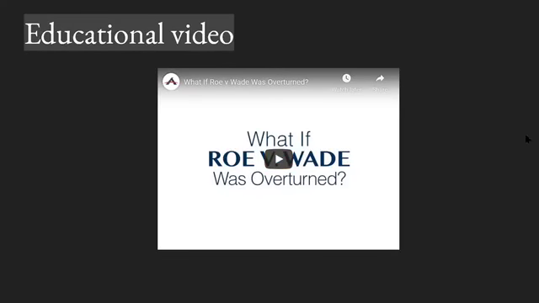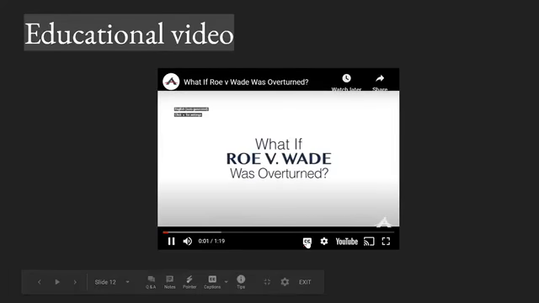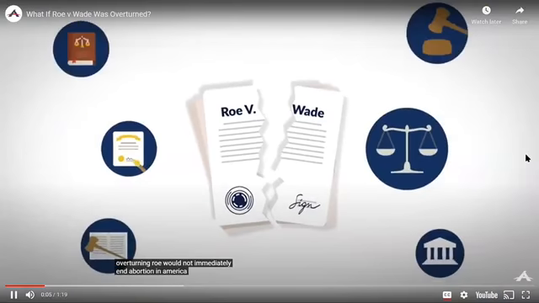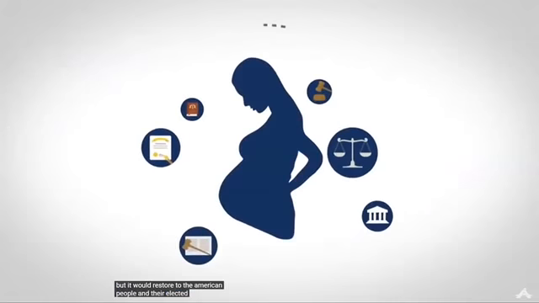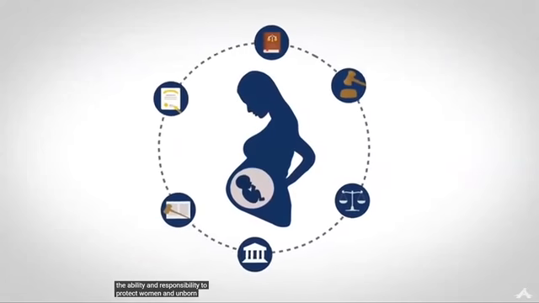Here's an educational video. What if Roe versus Wade was overturned? Overturning Roe would not immediately end abortion in America, but it would restore to the American people and their elected state representatives the ability and responsibility to protect women and unborn human life.